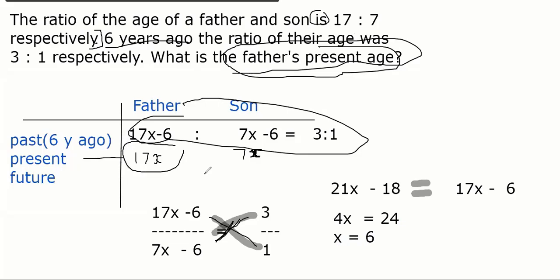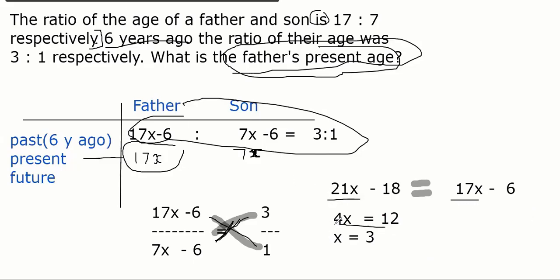It should be 3. X should be 3. You are right. Plus 18 will go this side. Look, 21x minus 17x, 21 minus 17 is 4, right? Minus 18 will go to the right side and will become 12, because 18 minus 6 is 12. You are right. So x equals 3 overall. Correct? Everybody got x equal to 3, right?